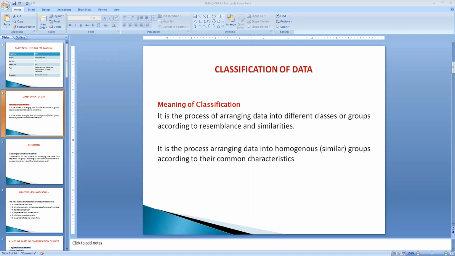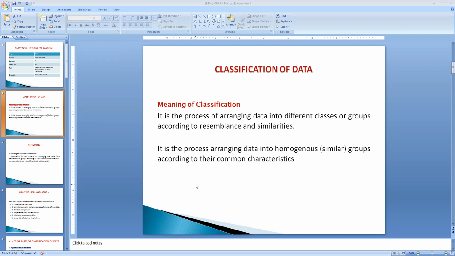In the previous class, we have come across the collection of data. Let us go for the next concept, called classification of data. After assembling the data from the various sources, it has to be segregated.